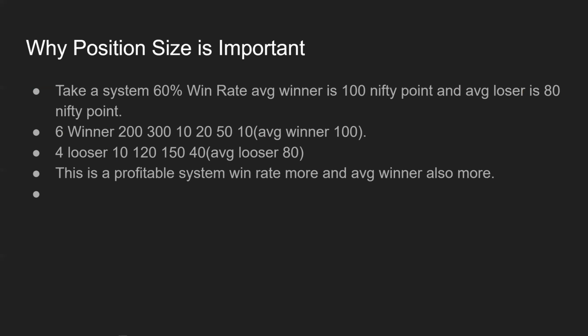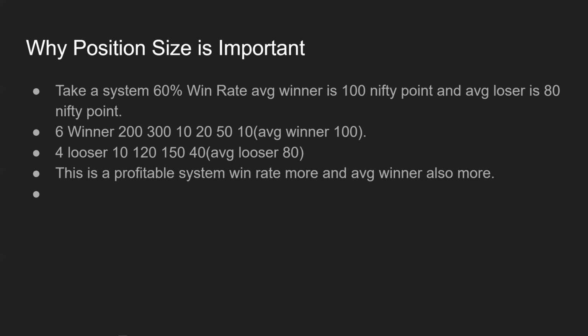Now, since the system has a 60% win rate, if I have 10 trades, I expect 6 of them to be winners and 4 of them to be losers, right? It will not happen like this in real trading. The sequencing, we will talk about the Monte Carlo simulation and sequence of trades, but just for the sake of discussion, let's assume that we will have 6 winners and 4 losers, okay?